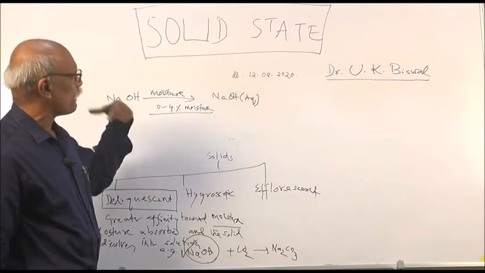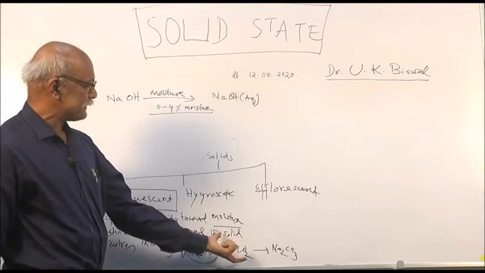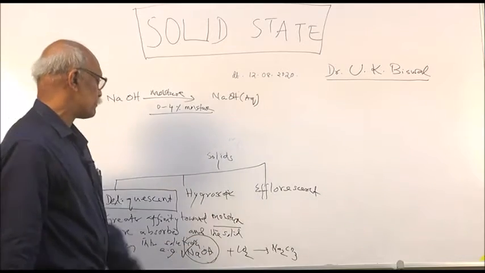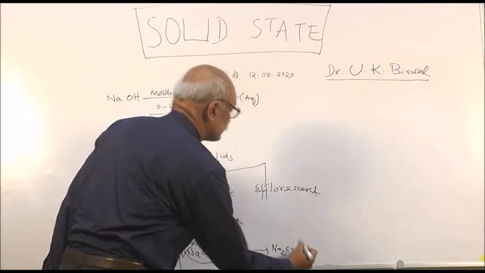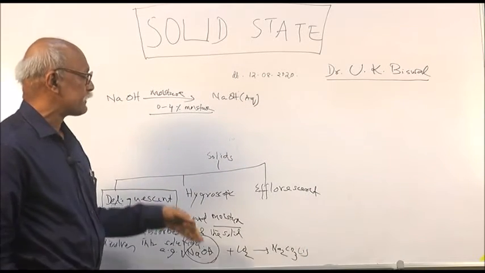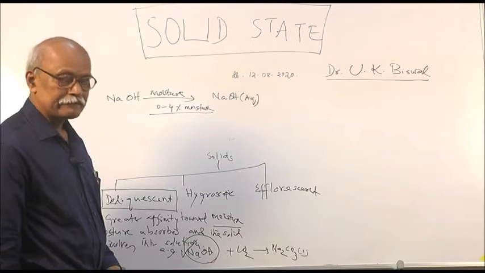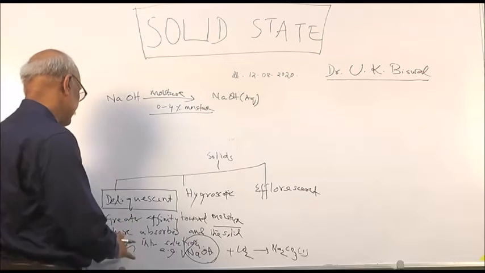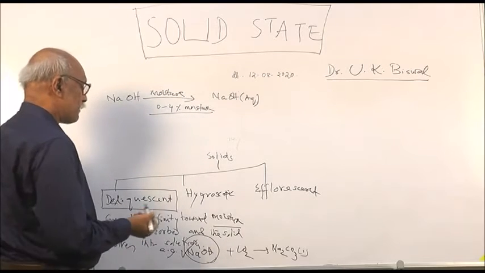Then how it is converted again into solid, that is a different part. We are not concerning into that. That converts into sodium carbonate. This is another solid. Question might be asked, why sodium hydroxide sometimes becomes another solid? That is another part of your question. But this is the first part. And then comes